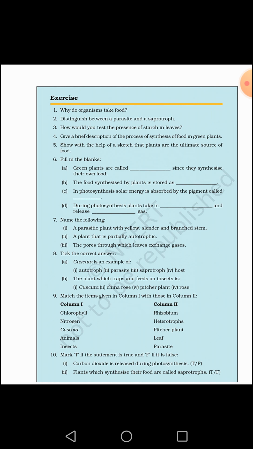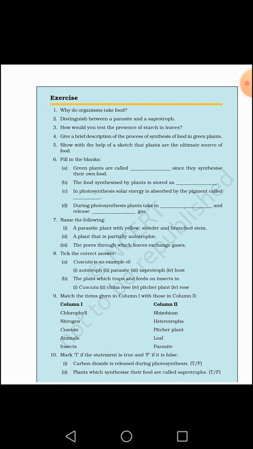The second question is distinguish between a parasite and a saprotroph. Parasites are those organisms which feed on another living organism. The other living organism from which the parasite gets food and shelter is called a host. And saprotrophs are those organisms which decompose dead decaying organic matter and get nutrition from this dead decaying organic matter. So basically we can learn that in a parasite both the organisms are living, whereas in a saprotroph one is living